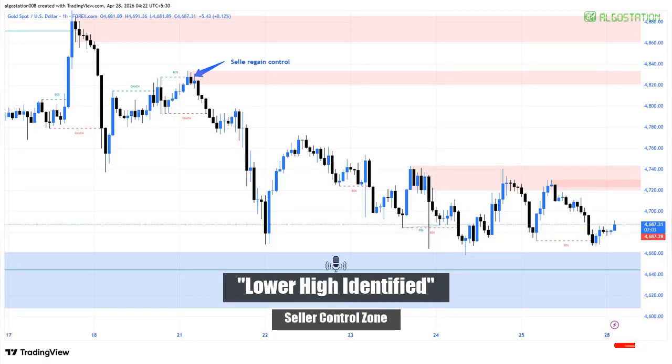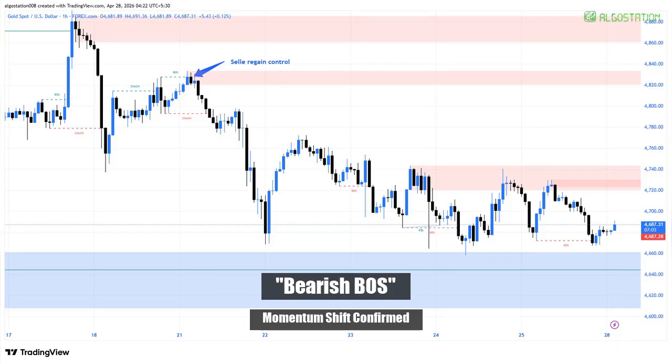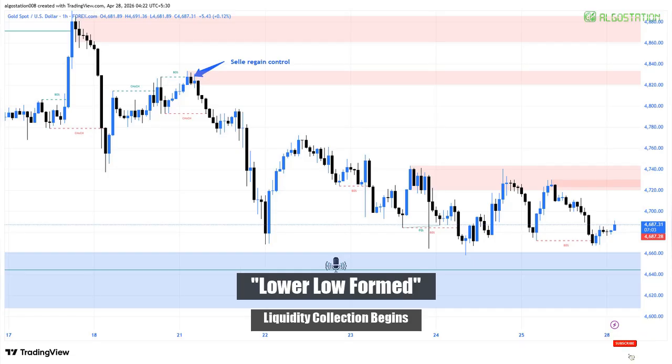This lower high near the 4,825 region shows where sellers regained control, rejecting price from premium zones. Then price breaks structure downward. This is a break of structure, confirming bearish continuation and institutional selling pressure. Price forms a new lower low, reaching into discounted territory where buy-side liquidity begins to accumulate.